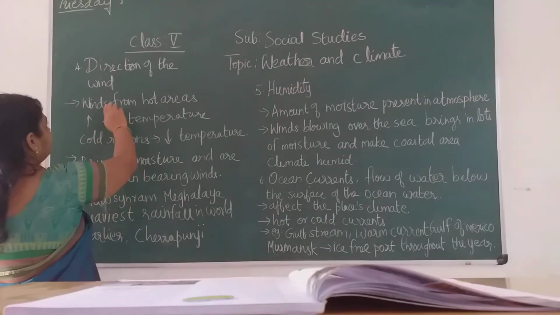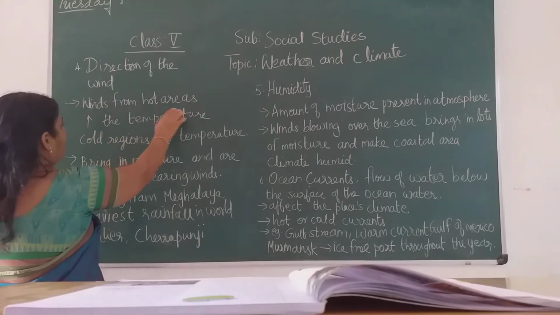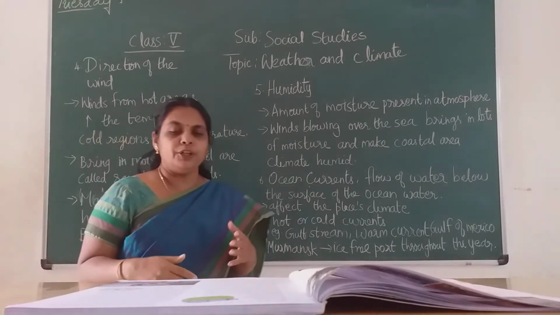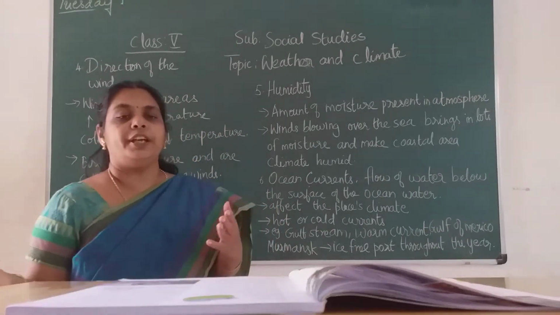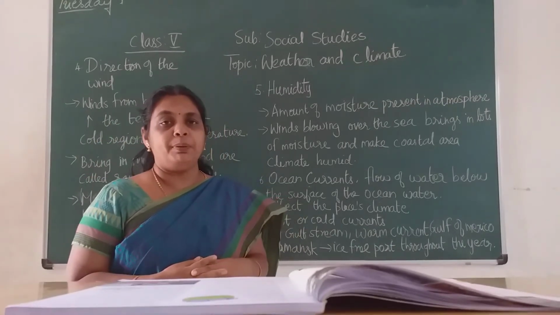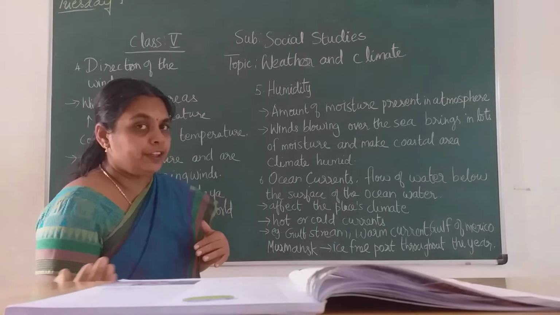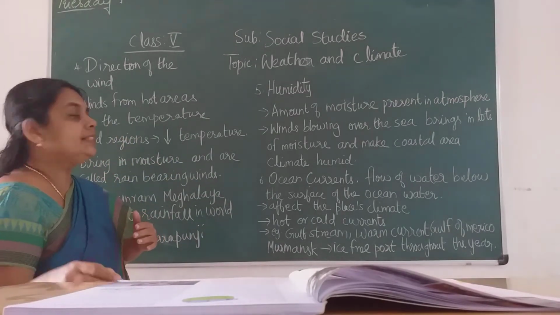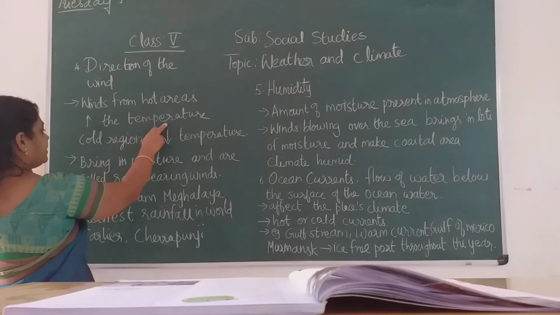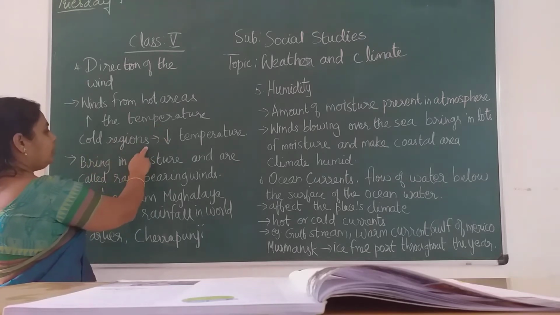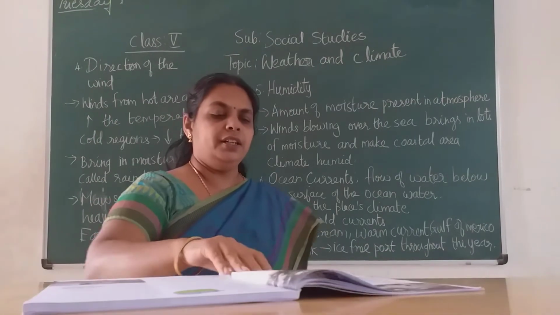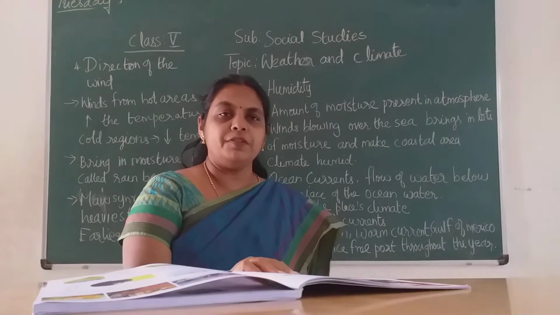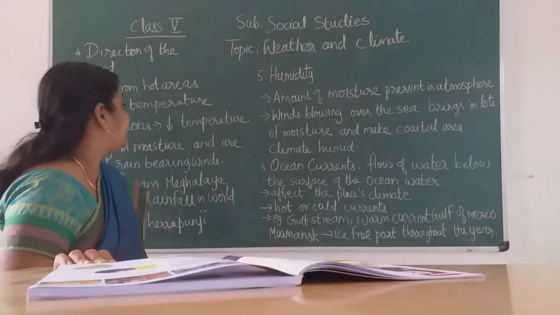So first we will see what happens. Winds from hot areas increase the temperature. As I told you, the winds blow from all directions, so the winds affect the climate of a place. When hot winds come, they increase the temperature of the place, whereas the winds coming from colder regions decrease the temperature, children. Observe here, in the map also we can see how the winds affect the climate.